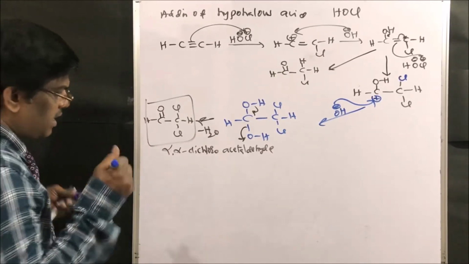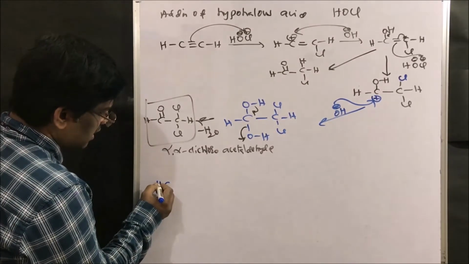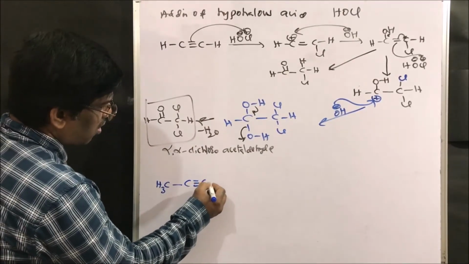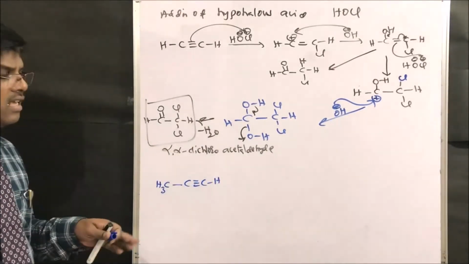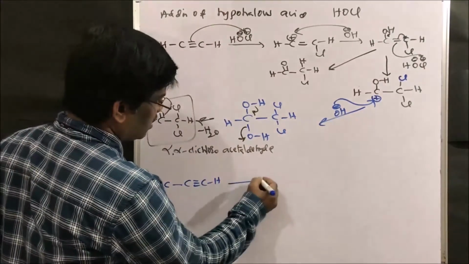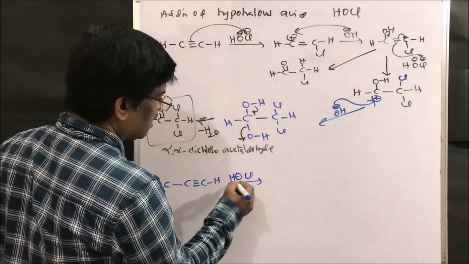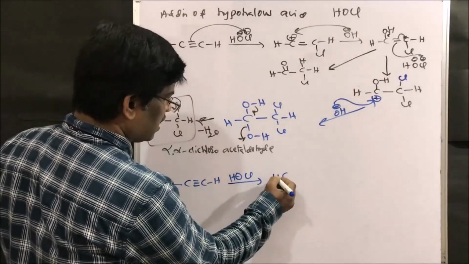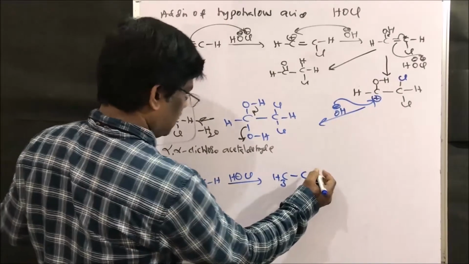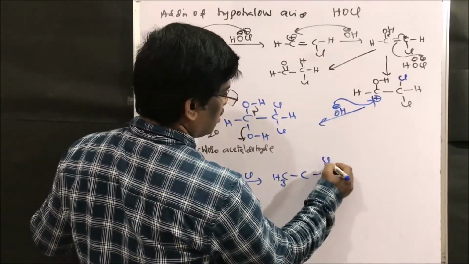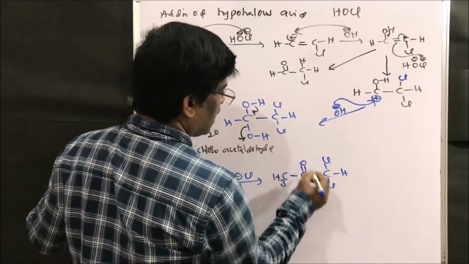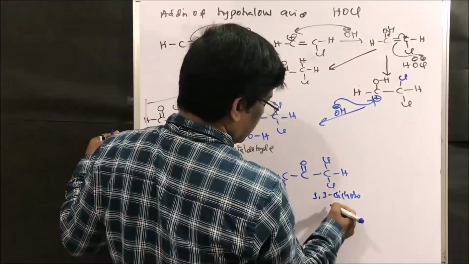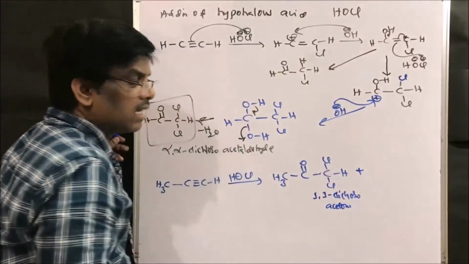So the question comes here. If I take CH3, C triple bond CH, then where is this chlorine and hydrogen, ROHCl, going to attack? Is it going to give this CH3, C chlorine, hydrogen, 1,1 dichloro, right? 1,1 dichloro acetone plus, yes.